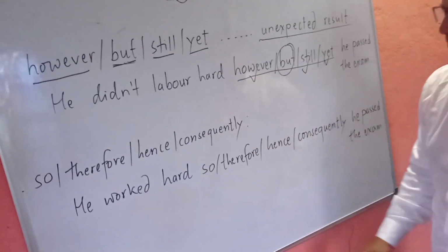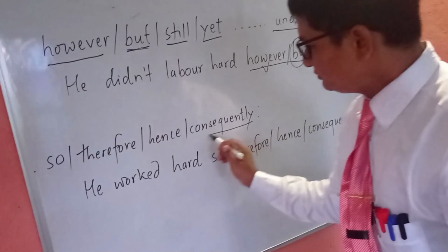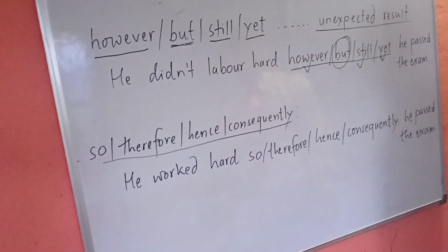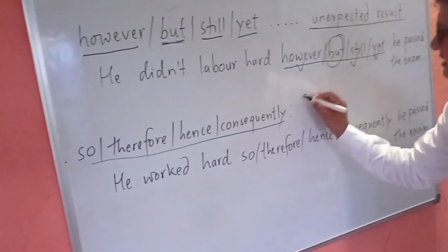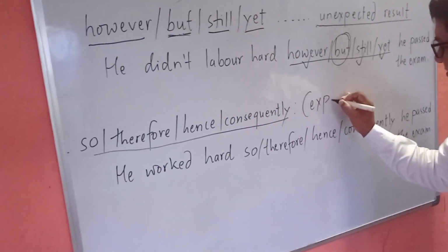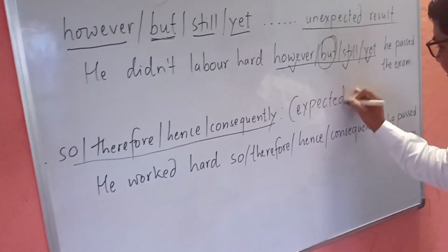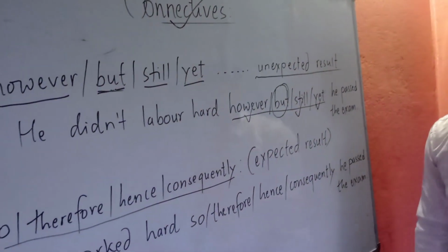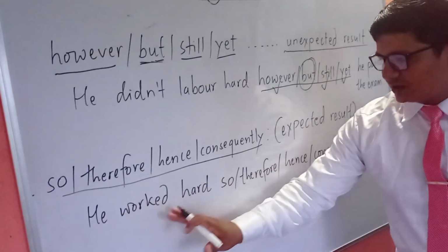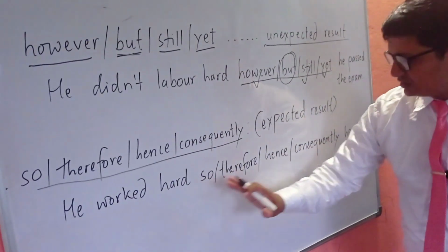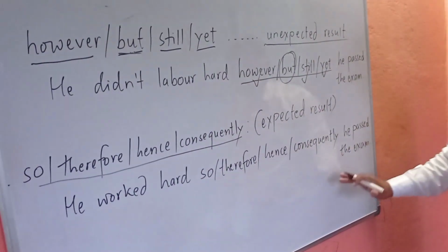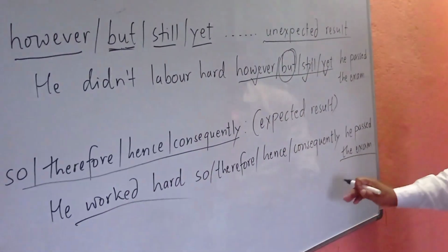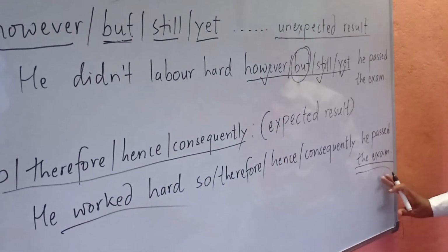Okay, so another here is so, therefore, hence, consequently. These show expected result, not unexpected but expected result. He worked hard, so therefore, hence, consequently, he passed the exam. This is expected. He had worked hard, that's why he passed the exam. This is expected.